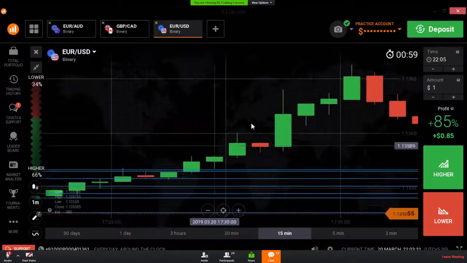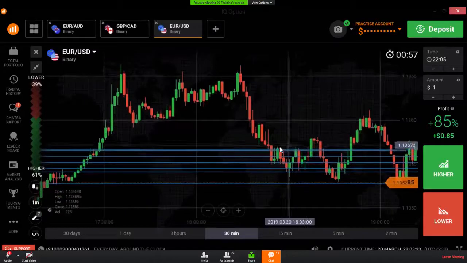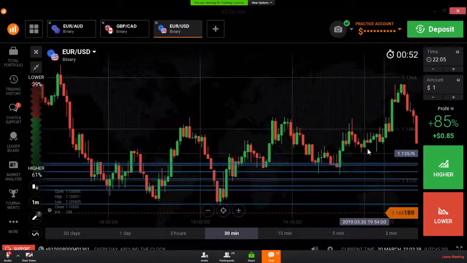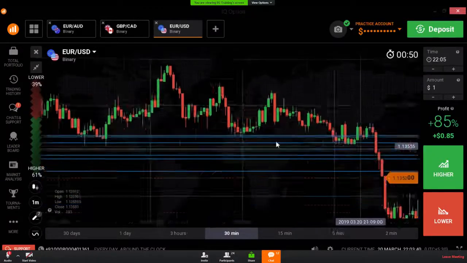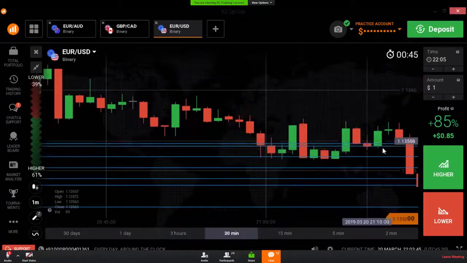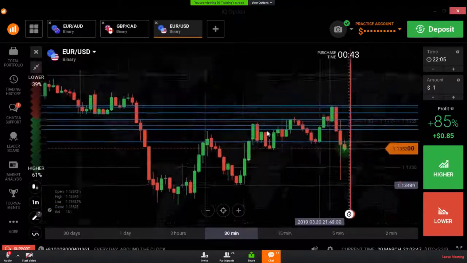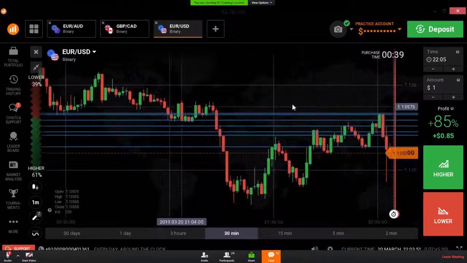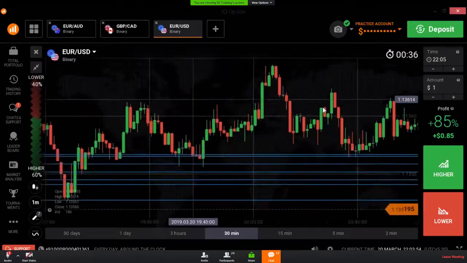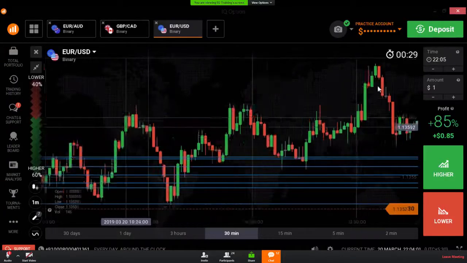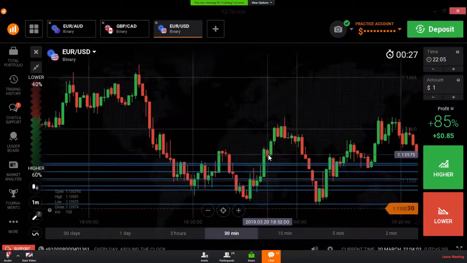Here also we are seeing a reversal point. Here also a reversal. This level, the market reversed from this level almost every time. Here also we can see this level is working as a strong level because it is working as a reversal point, not every time, but most of the time.